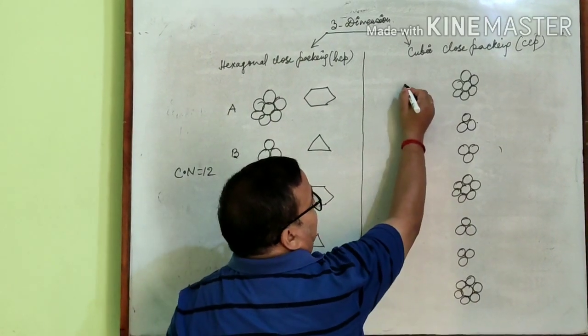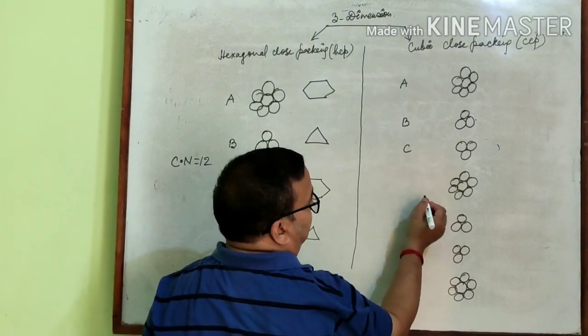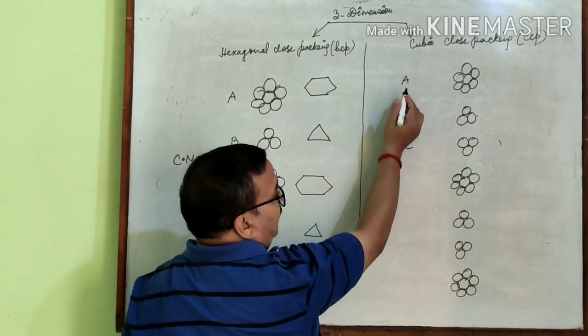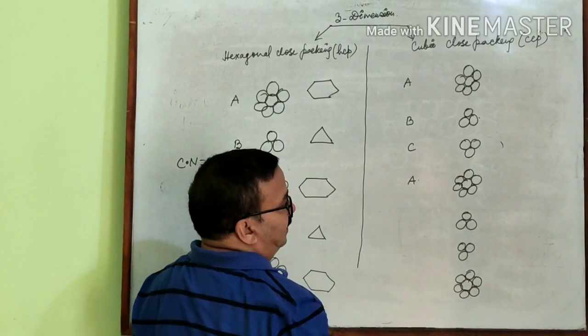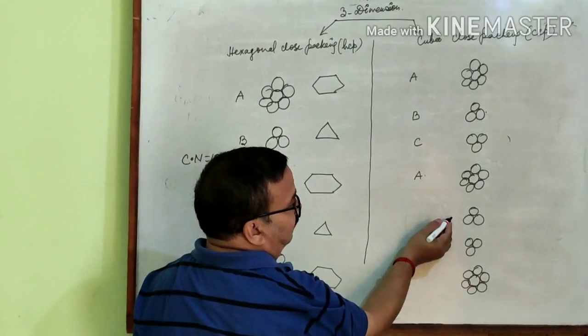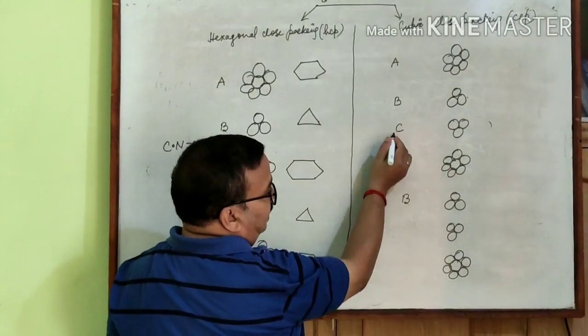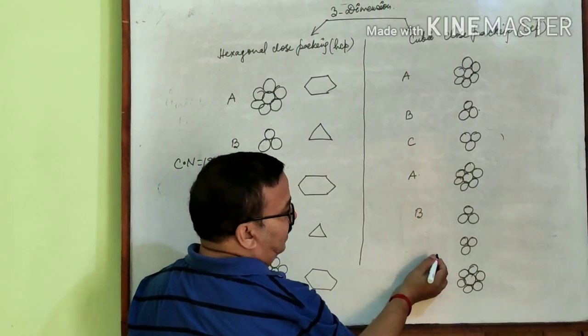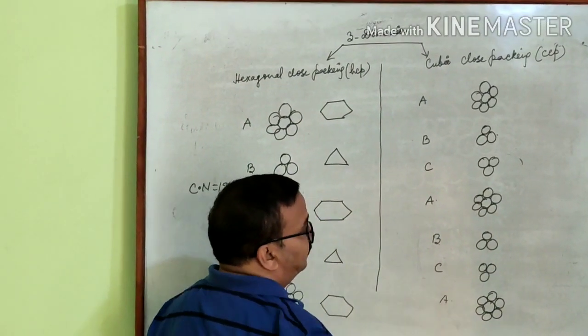Suppose here this layer is A, this one is B, this one is C. Then we find that the first layer and the fourth layer are same, therefore it is A. Second layer and fifth layer are same, therefore it is B. Third layer and sixth layer are same, therefore it is C, and this one is again A.